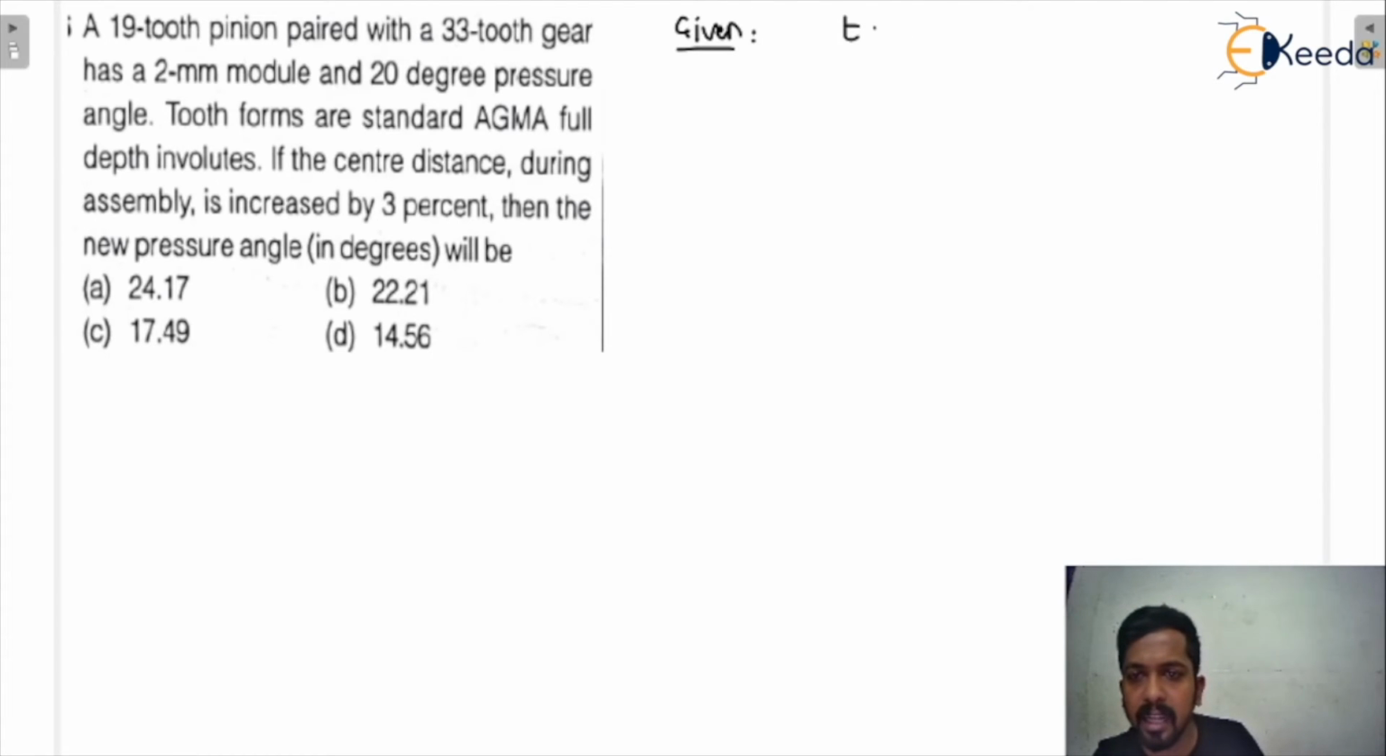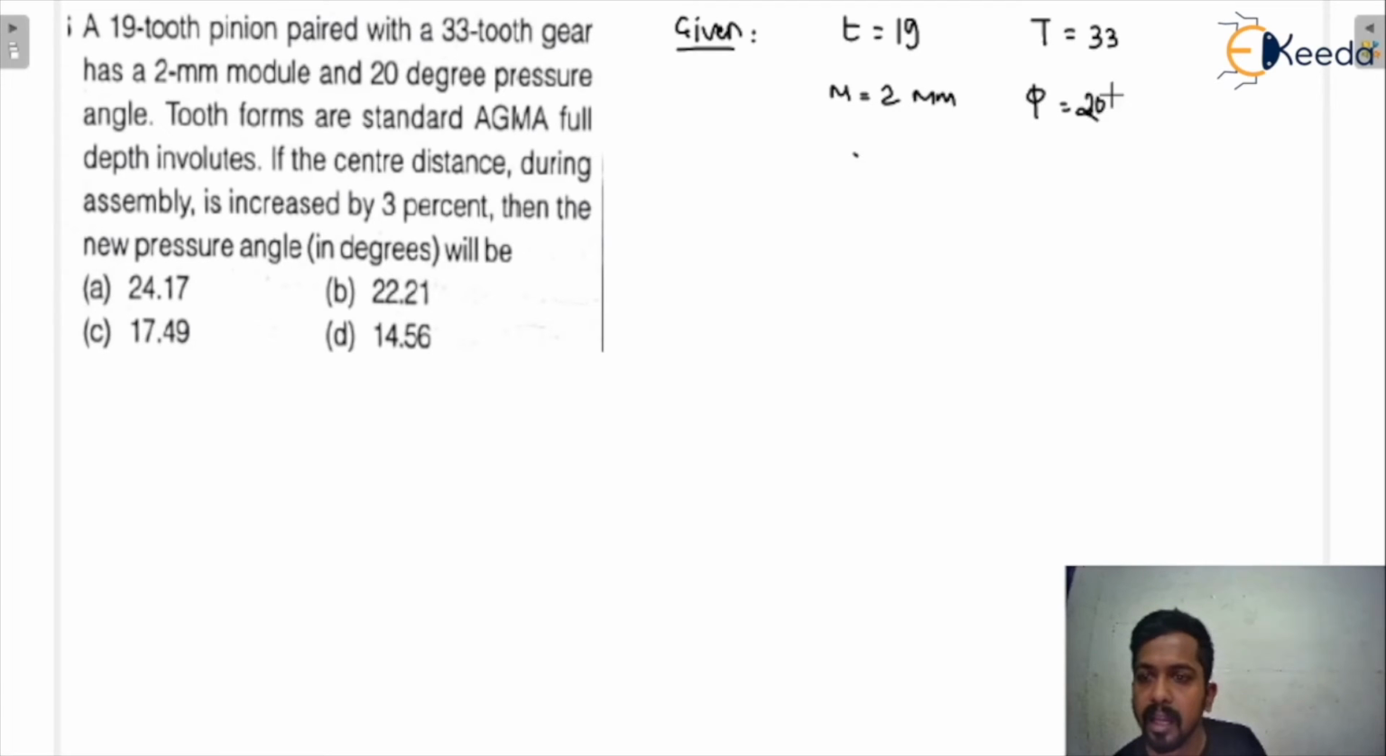Small t is 19 teeth on the pinion, and capital D is the teeth on the gear, that is 33. The module is given, that is 2 mm. The pressure angle is also given, that is 20 degrees. Tooth forms are standard AGMA full depth involute.